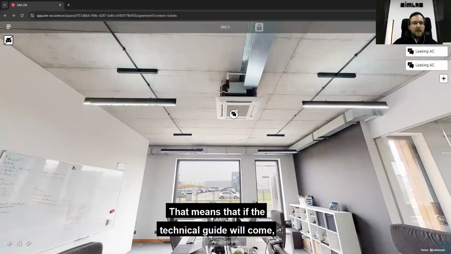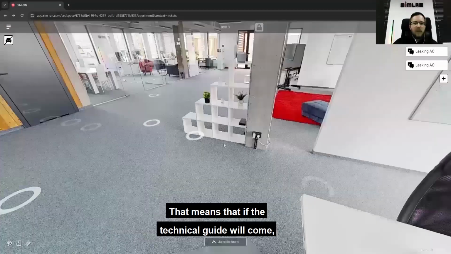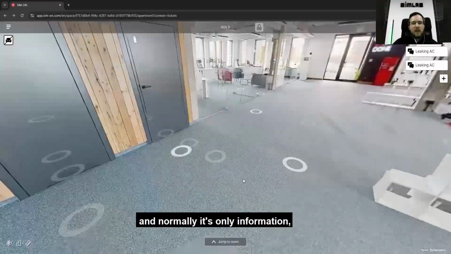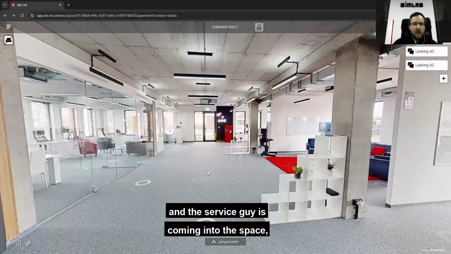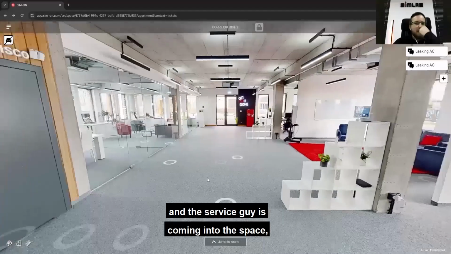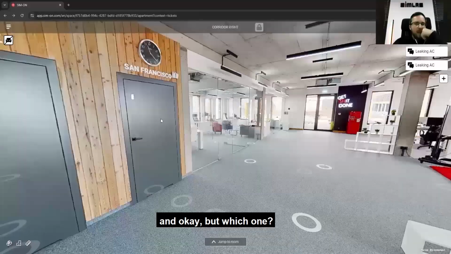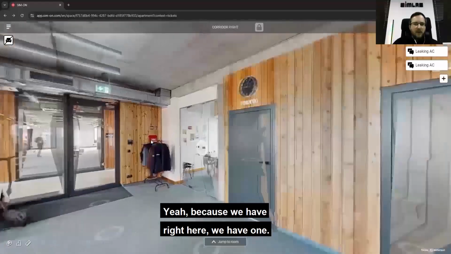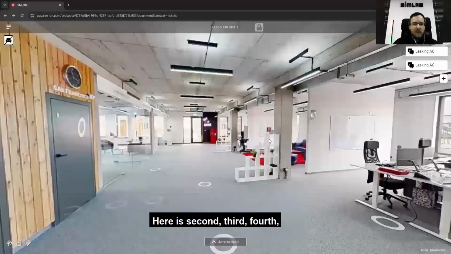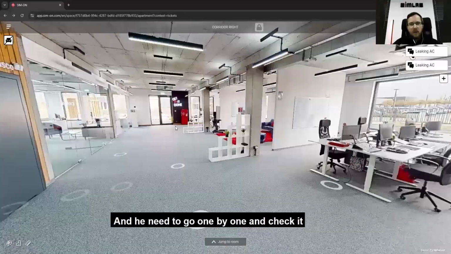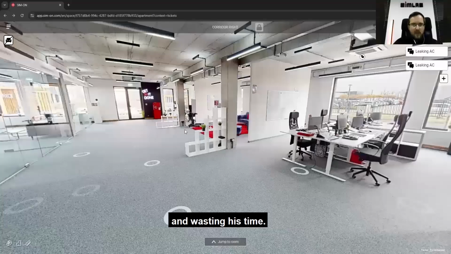That means that normally the technical guy only gets information, hello, I have a problem with air conditioning, and the servicing guy comes into the space and asks, okay, but which one? Because we have one here, here is a second, third, fourth, and so on, and he needs to go one by one and check and waste his time.